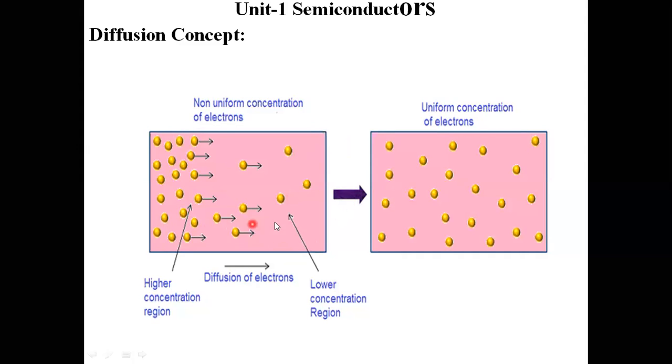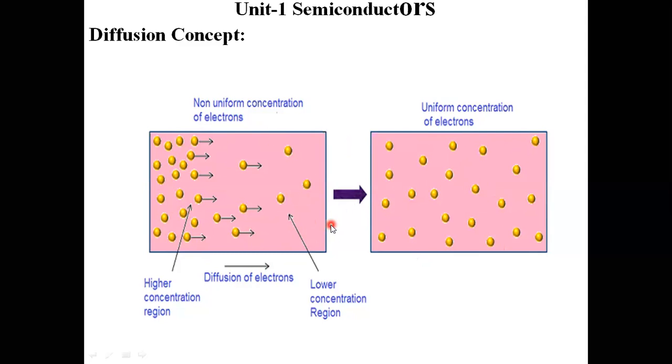Due to this flow of electrons, I am going to acquire some current here. That current, I am notating as diffusion current. The flow of electrons is taking place due to the process of diffusion. In this non-uniformly doped semiconductor material, after diffusion, a uniform concentration of electrons will take place.